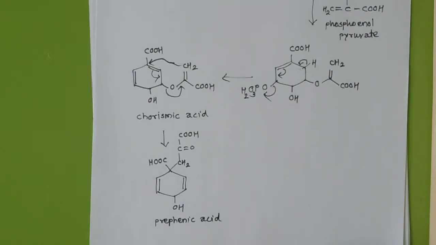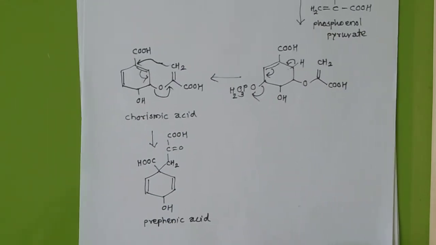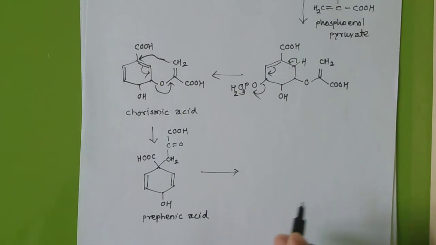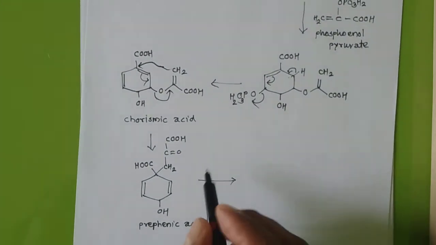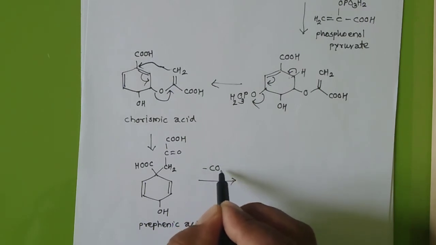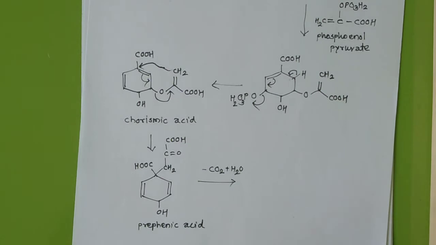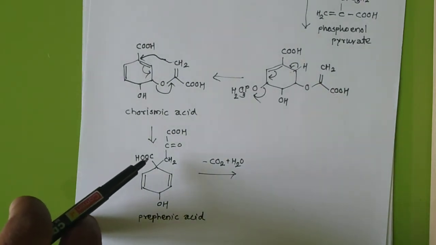Prephenic acid. Okay, so again we can say this is the very good intermediate, prephenic acid. From this intermediate there will be a removal of CO2 and H2O. From where you will remove CO2, from this acid, and H2O.